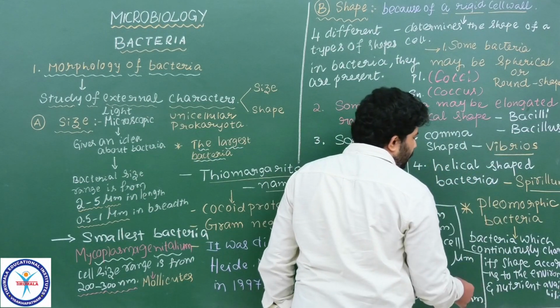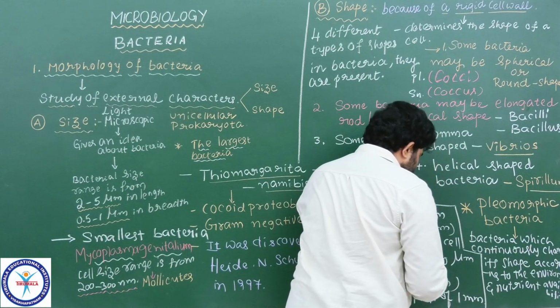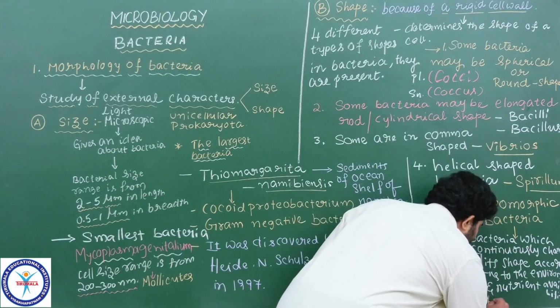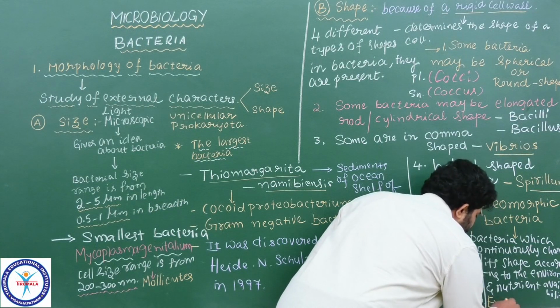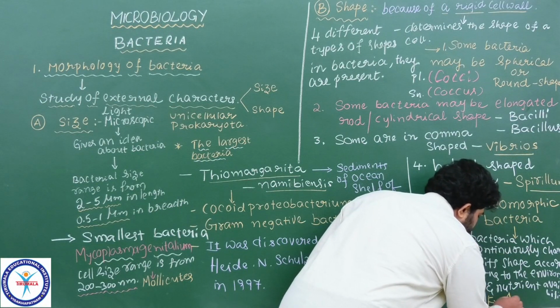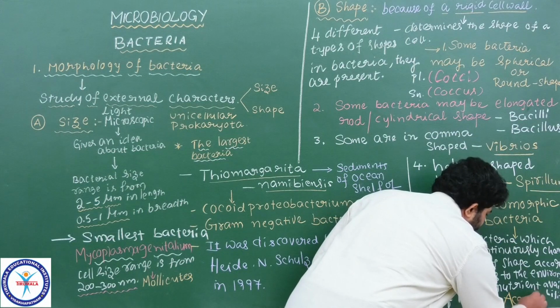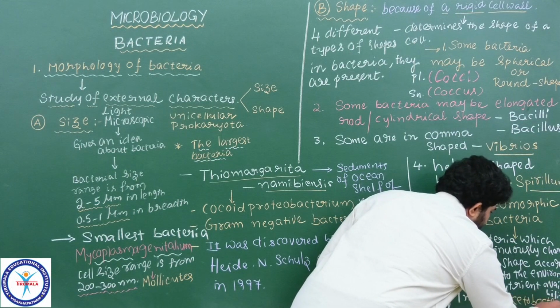That bacteria we are calling pleomorphic bacteria. The best example for this pleomorphic bacteria is Acetobacter. You please remember, Acetobacter.